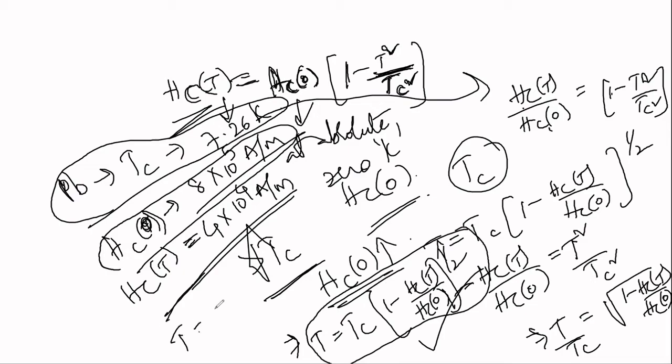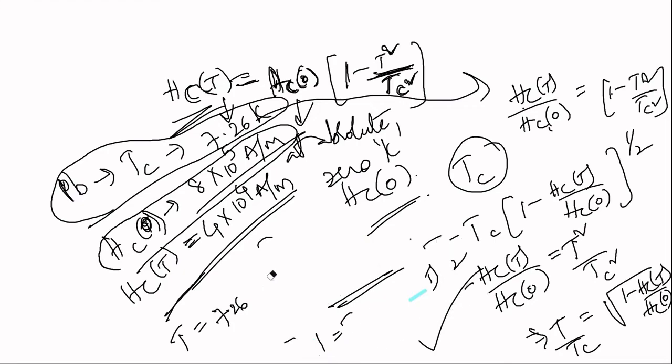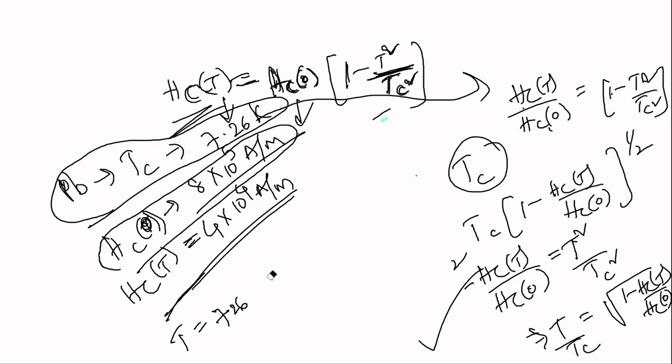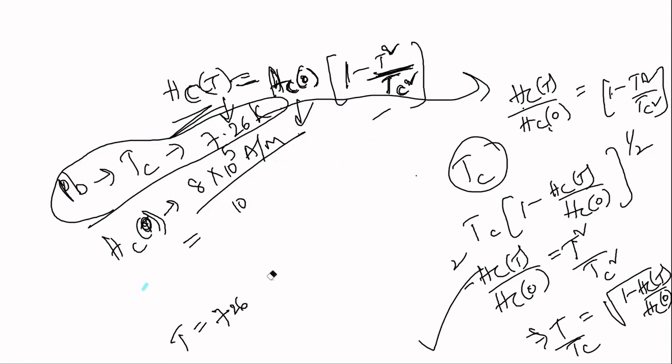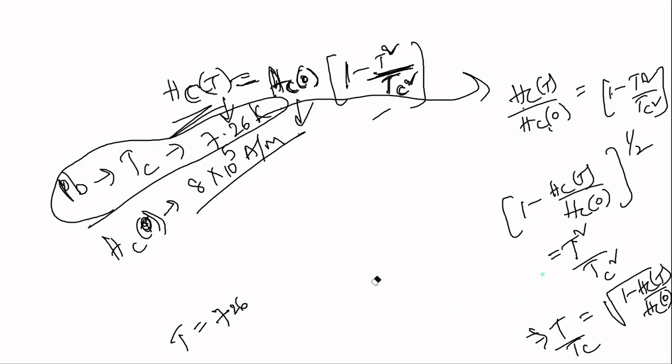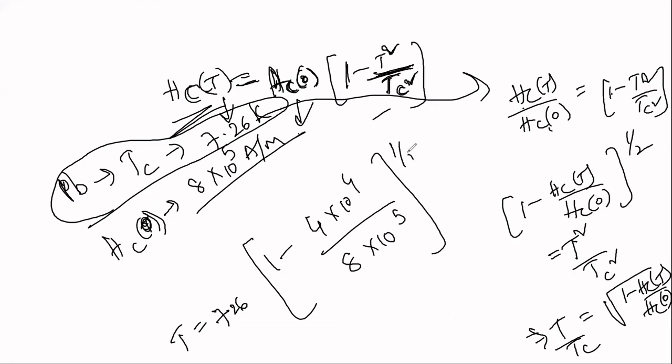Now what will be T? Tell me, students. Tc is 7.26. So 7.26 into (1 minus 4 into 10 power 4 by 8 into 10 power 5) whole power half.